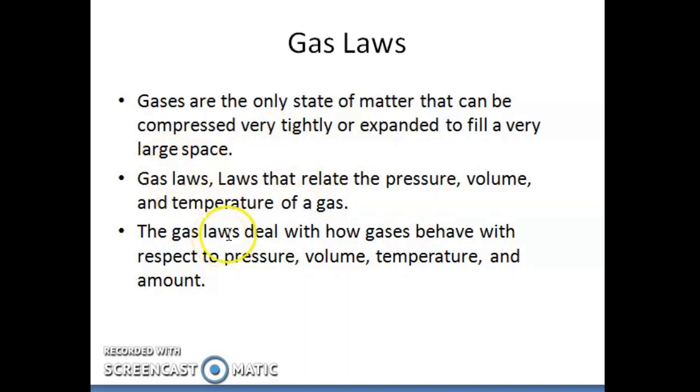Gas laws are the laws that relate the pressure, volume and temperature of a gas. Or to simplify, we could say that gas laws deal with how gases behave with respect to pressure, volume, temperature and the amount.